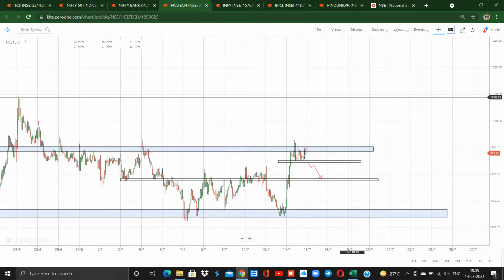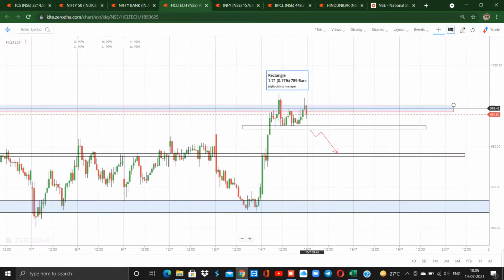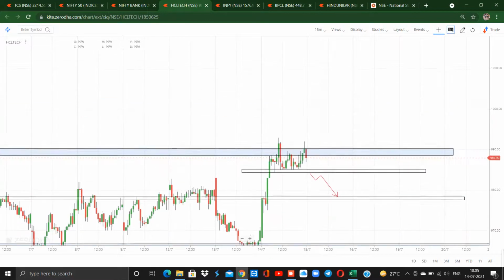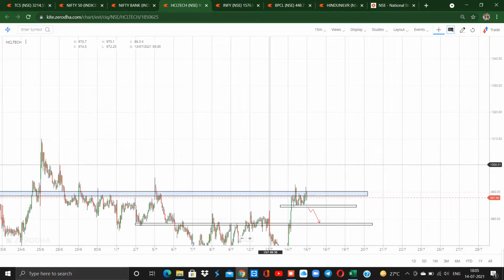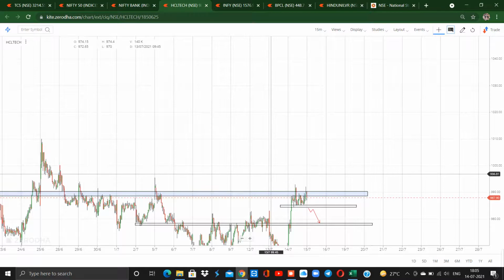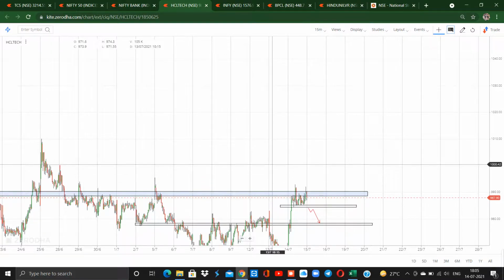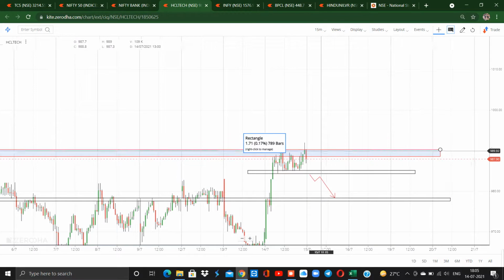We could only go for a buy if the market opens flat or little gap up and gives a very strong bullish candle. We could keep that candle's low as stop loss and go for the buying side, and our next targets will be 996 and 1000 on the buying side.